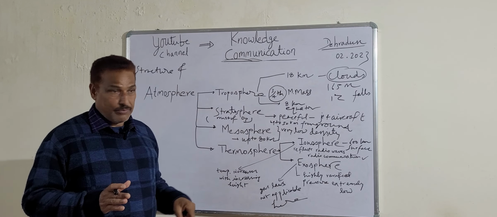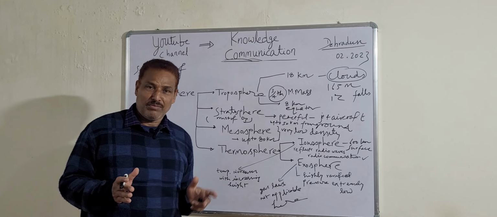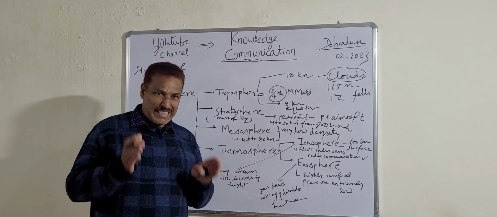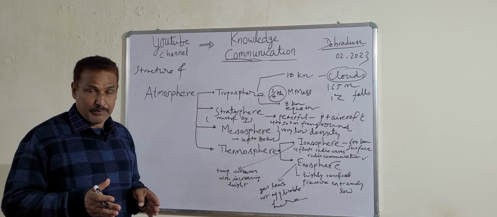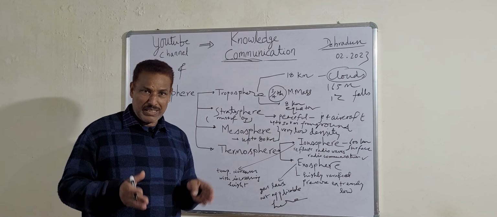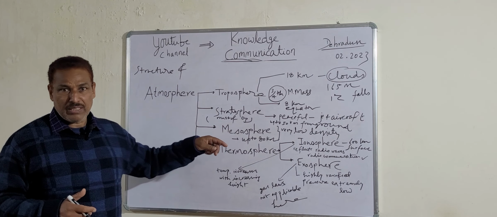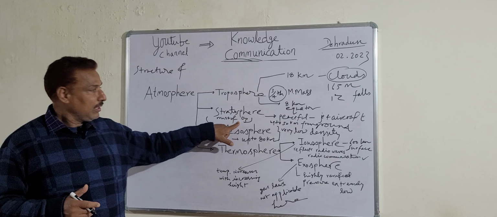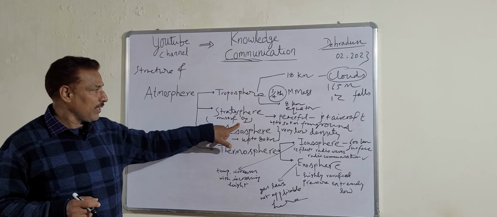Now let us move on to the stratosphere, the second thick layer. This stratosphere contains most of the ozone, that checks the ultraviolet rays from the sun, which come in the form of insolation, from entering into our atmosphere. That important gas, ozone, is contained in the stratosphere. Most of the ozone is in the stratosphere.